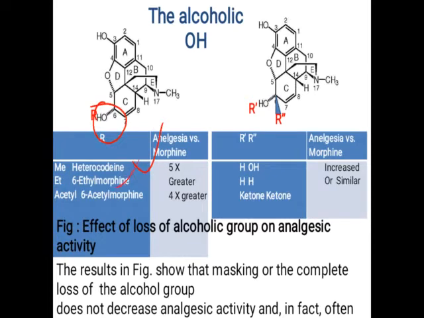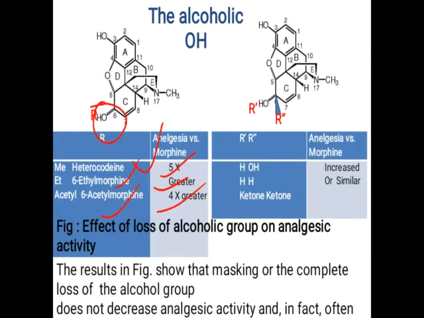If it is ethyl, it becomes 6-ethyl morphine. If it is an acetyl group, it becomes 6-acetyl morphine. The methyl one has 5 times more activity compared to morphine. The ethyl has greater activity than morphine. 6-acetyl has 4 times greater activity compared to morphine.